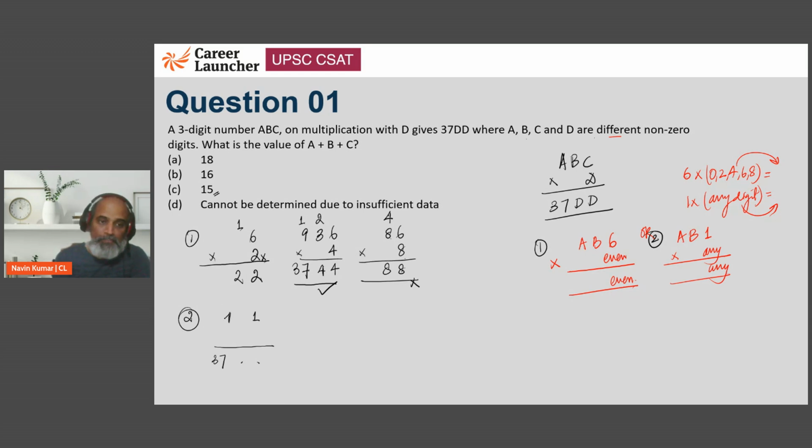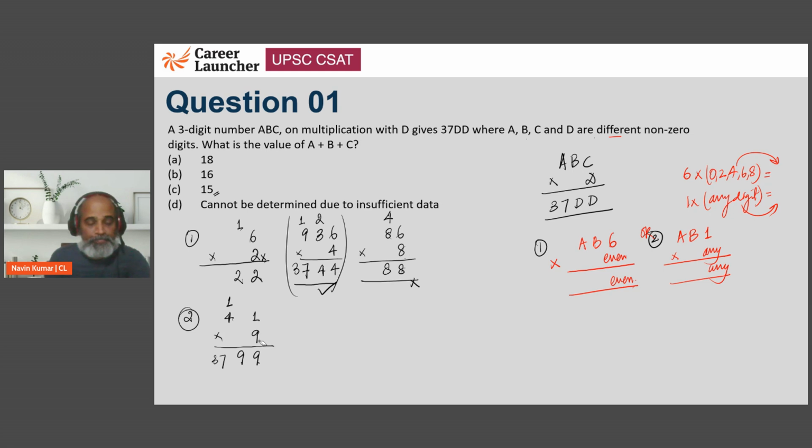So if we have a 4 here and a 9 here, 9 into 4 is 36, there should be a carry of 1. Very much similar to what we did previously, right? 9 into 1 is 9, and we again need a 9. Now, 9 into any digit will not give us anything other than 9. So we cannot have a 19 or a 29, and there's no carry from the first unit digit product, right? So definitely this 9 will not work out.